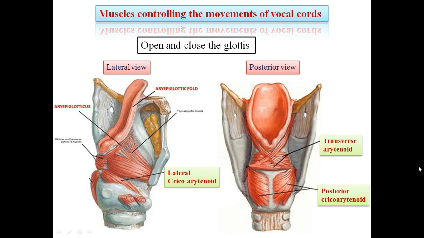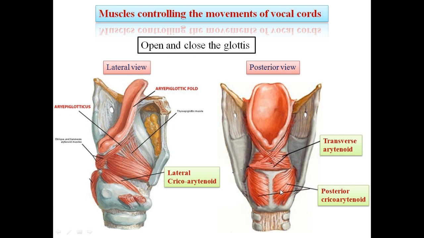Here in the lateral and posterior view of the larynx, it shows three different muscles that are collectively responsible for opening and closing the rima glottidis. The lateral cricoarytenoid muscle arises from the lateral part of the upper border of the cricoid arch, and it is inserted into the anterior aspect of the muscular process of the arytenoid cartilage.